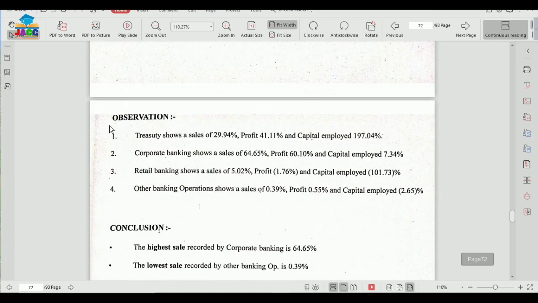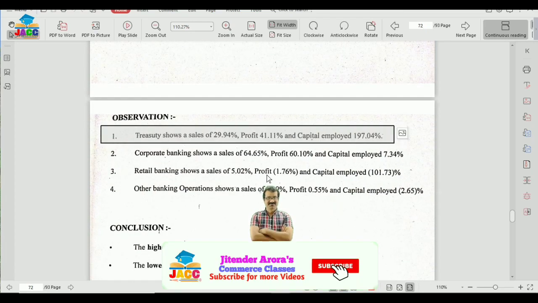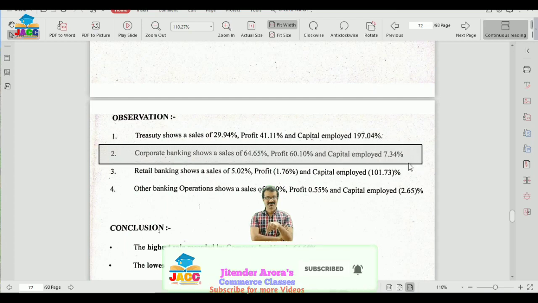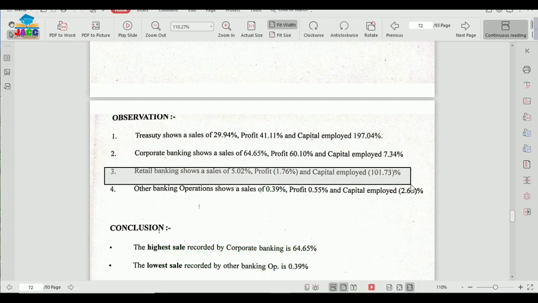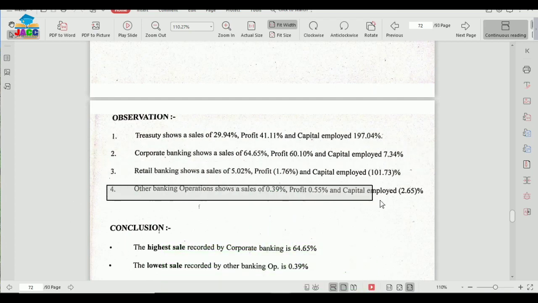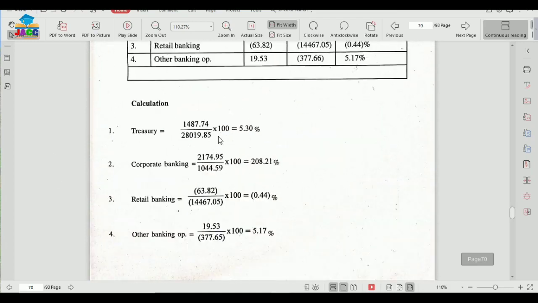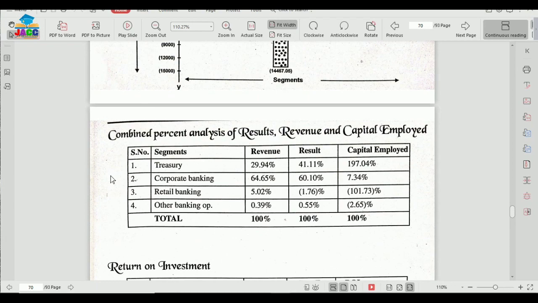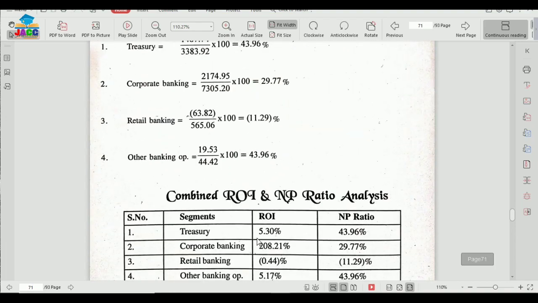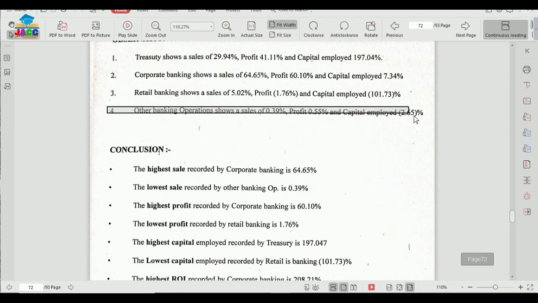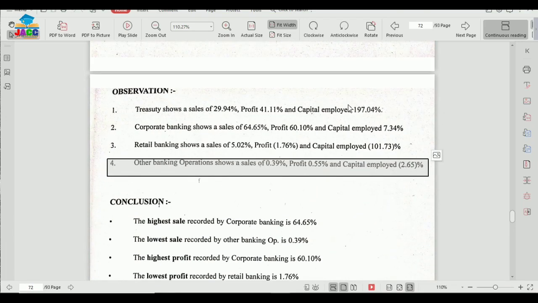What we have calculated, we are showing by way of observation, and this observation is to be done for all 4 segments separately. And there's nothing new in this. We have taken all these lines from this data only. You can see other banking operations 0.39, 0.55, 2.65. See, similar. So this was the observation.